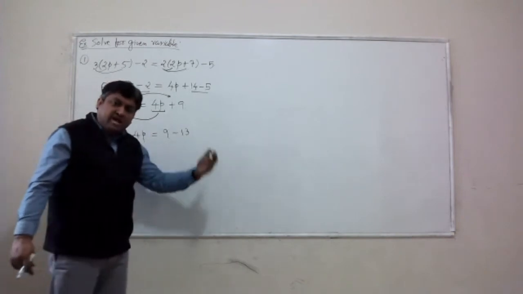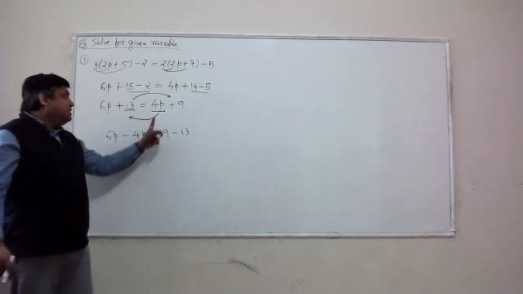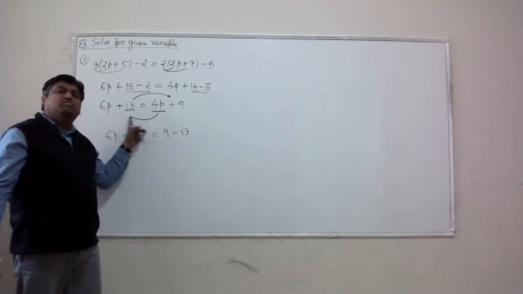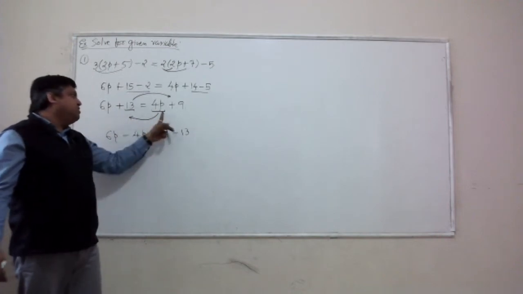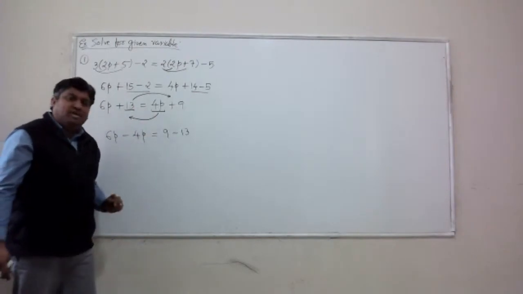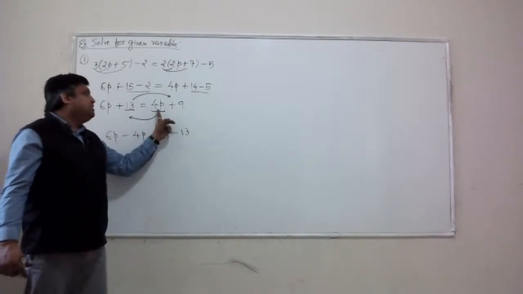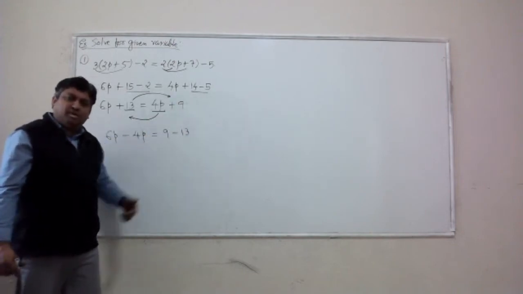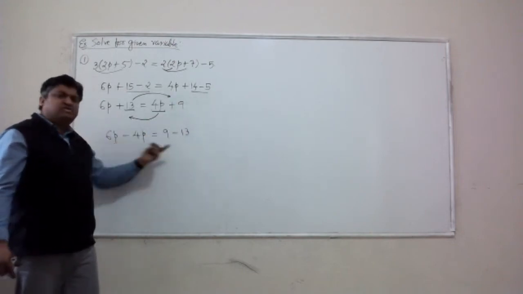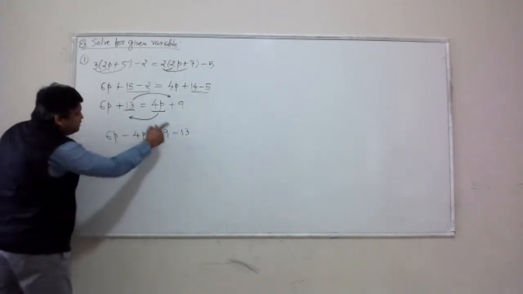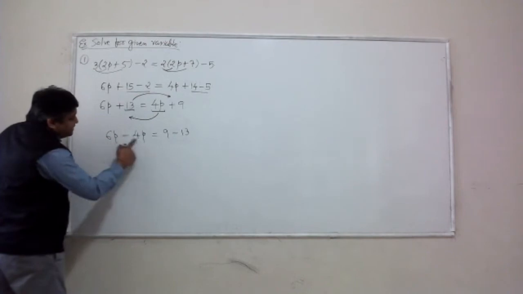As I said, make a habit of writing it in this way only. It was our goal to move 4p from the right side to the left side. That's why we added negative 4p. All right. There is no need to write 4p plus 9 minus 4p and crossing out 4p on the right side. This was an intentional move.